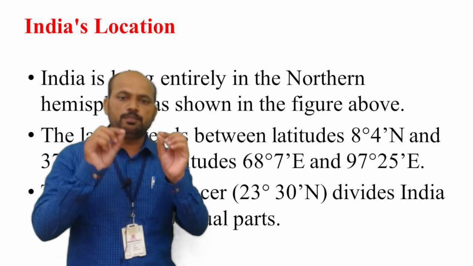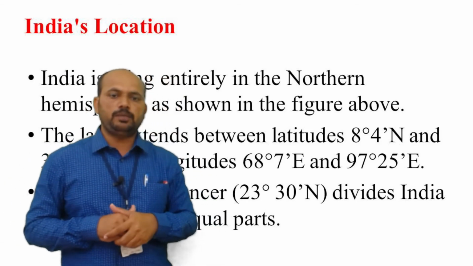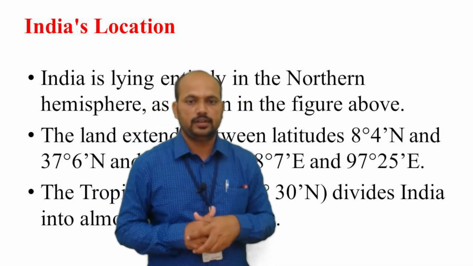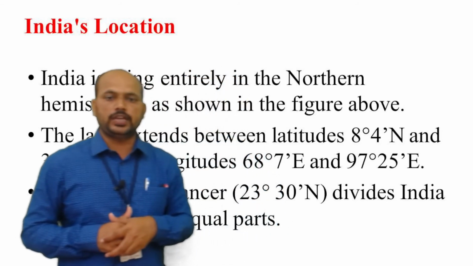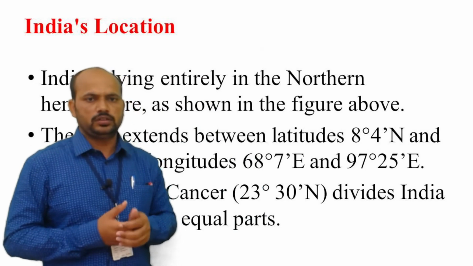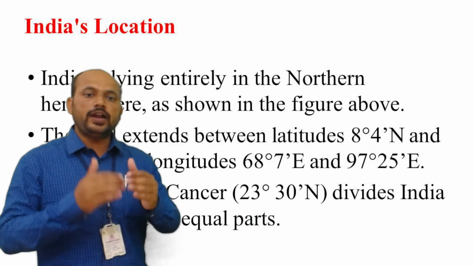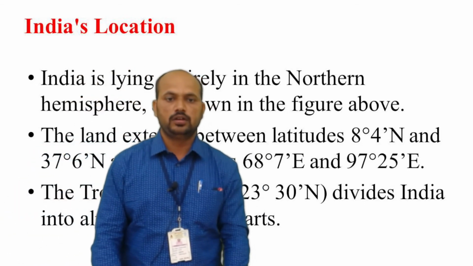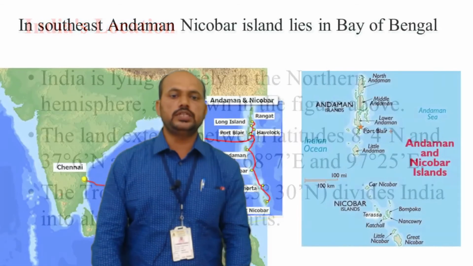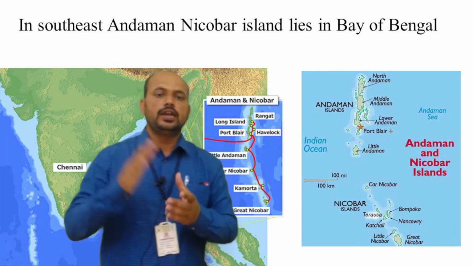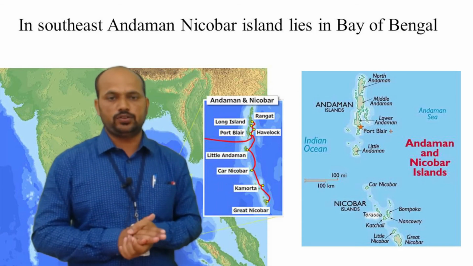The most important latitude that passes through India is the Tropic of Cancer. This Tropic of Cancer, that is 23 degree 30-minute north, is the important latitude that divides India almost in two equal parts. Got it? So this is the part we have studied about the latitudes and longitudinal extent of India.